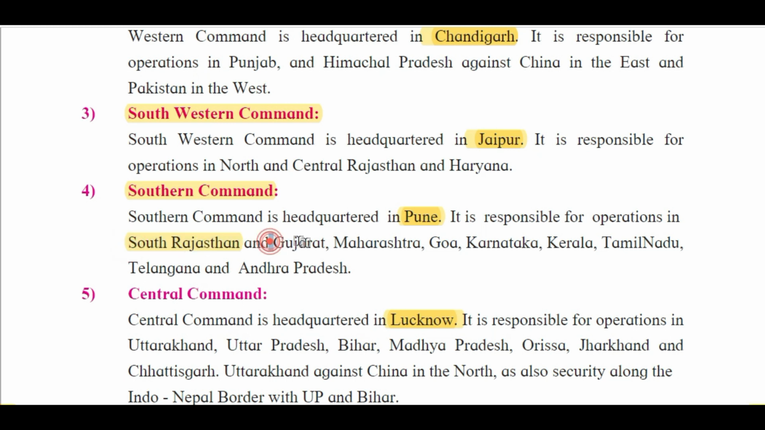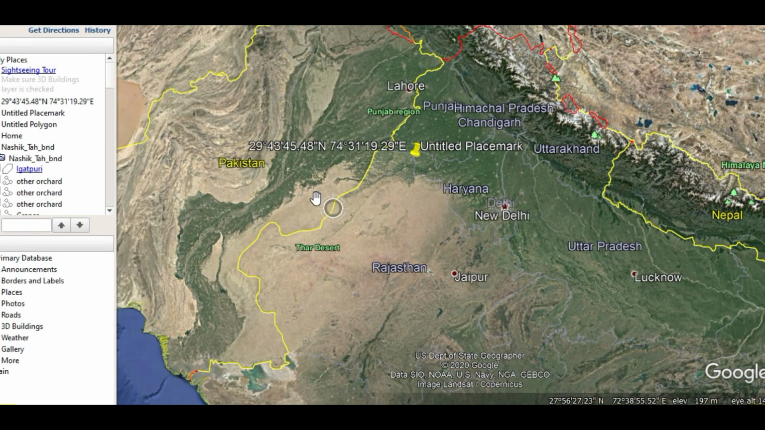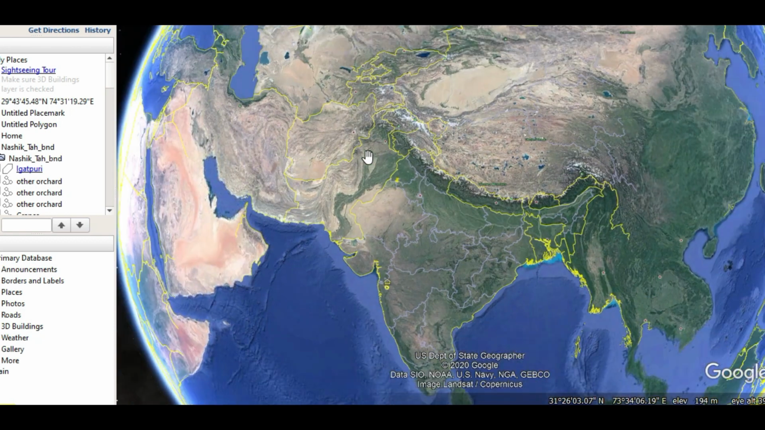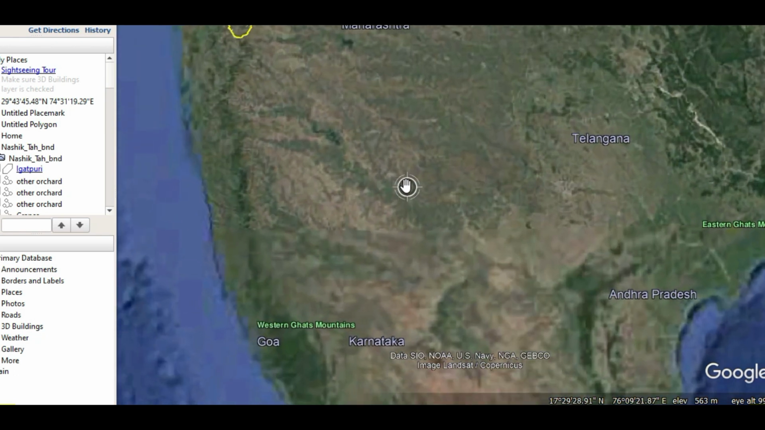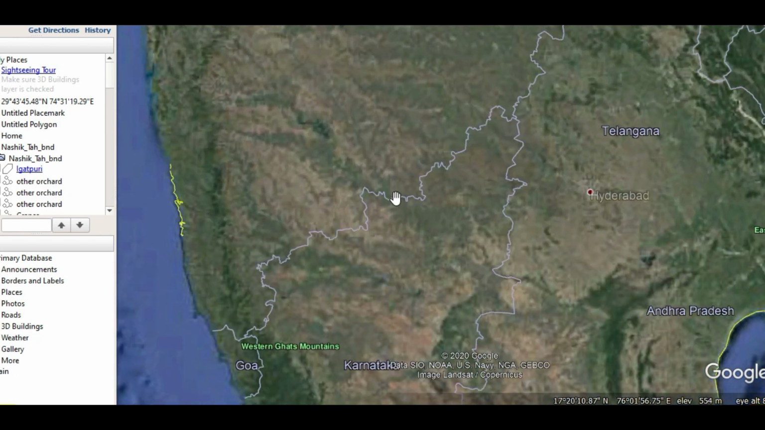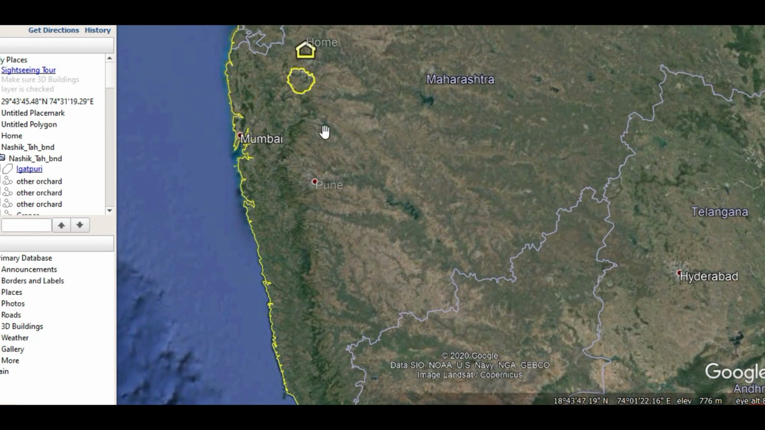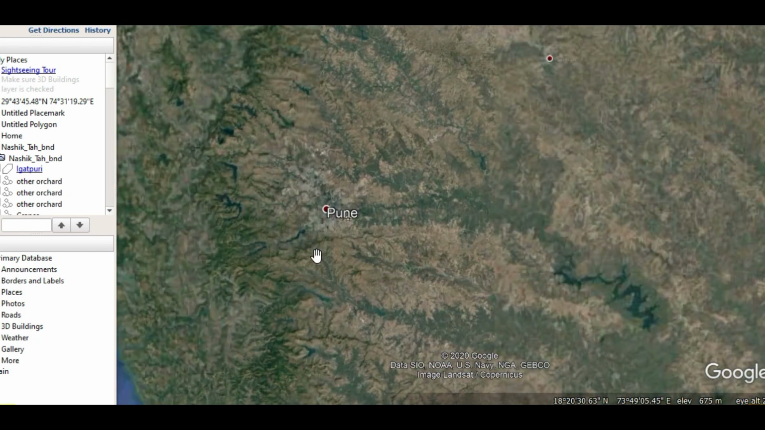South Rajasthan, then Gujarat, Maharashtra, Goa, Karnataka, Kerala, Tamil Nadu, Telangana, and Andhra Pradesh. Okay, entire South India is covered by this Southern Command. Southern Command headquarter is in Pune. This is Maharashtra, and here is a very famous city, Pune. Here you can see the Pune.